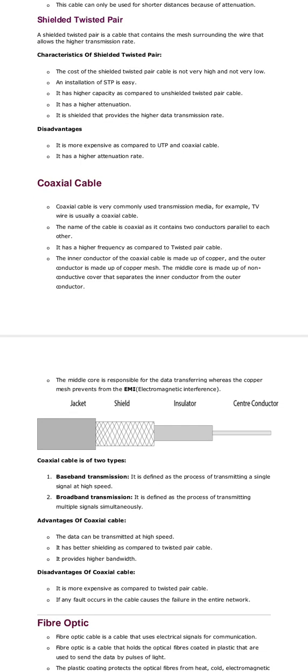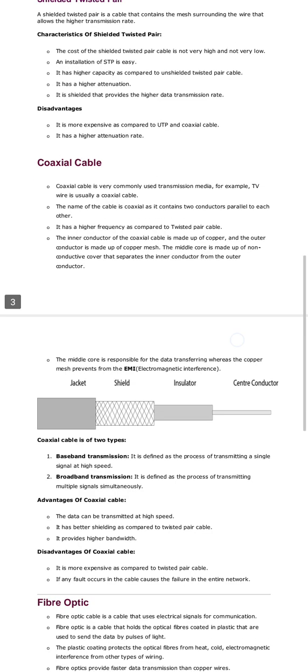Next one is coaxial cable. Coaxial cable is very commonly used as transmission media. For example, a TV wire is usually a coaxial cable. The cable gets its name as it contains two conductors parallel to each other. It has a higher frequency range as compared to twisted pair cable. The inner conductor of the coaxial cable is made up of copper and the other conductor is made up of copper mesh.